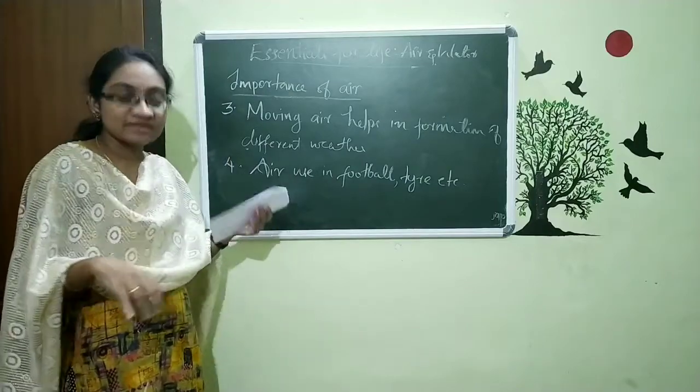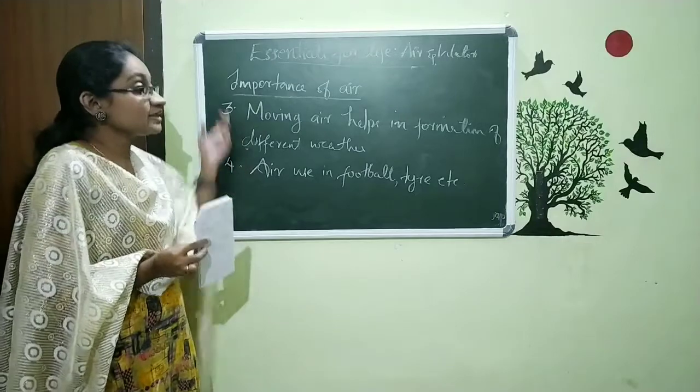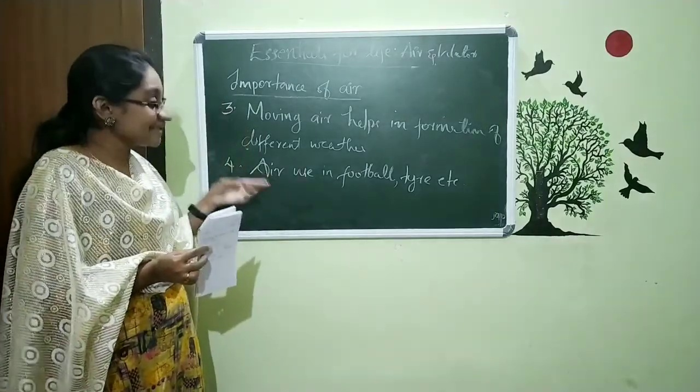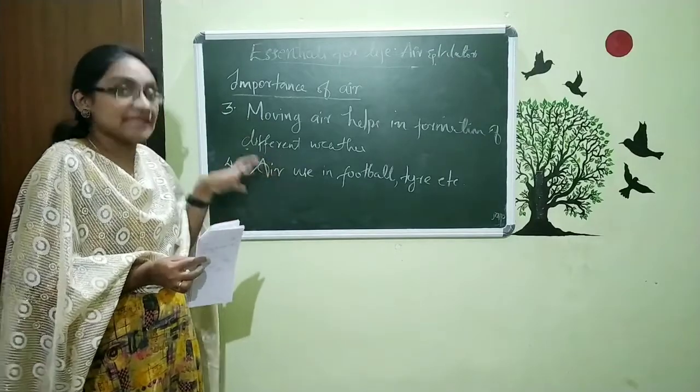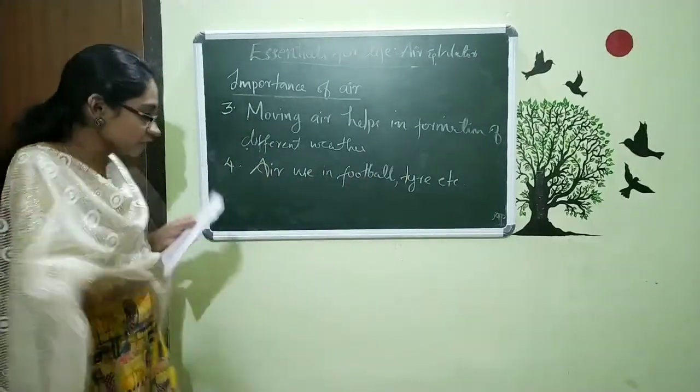If there is no air, what happens? It is not possible to move it like that. So that is one of the uses of air, that we can fill air in football, tire, etc. That is the fourth use.